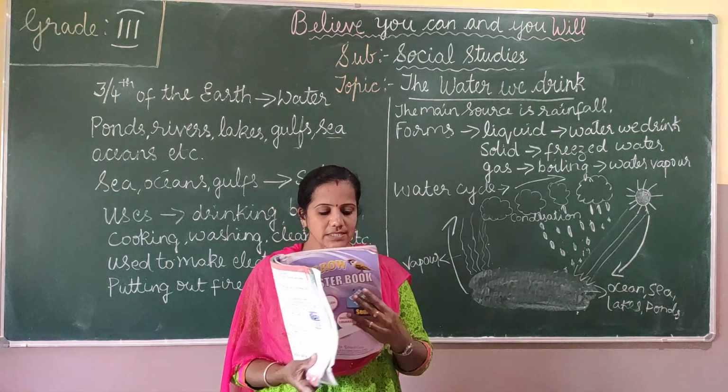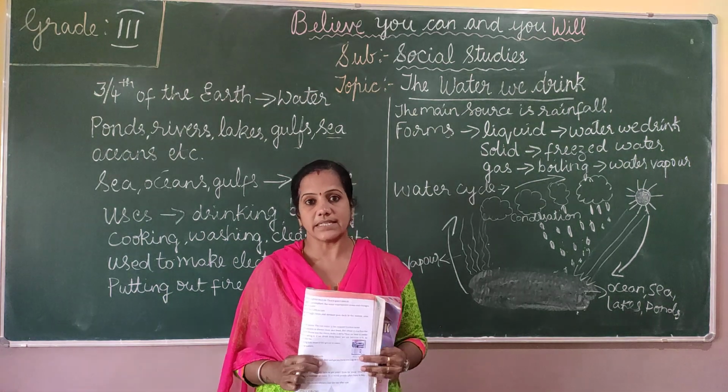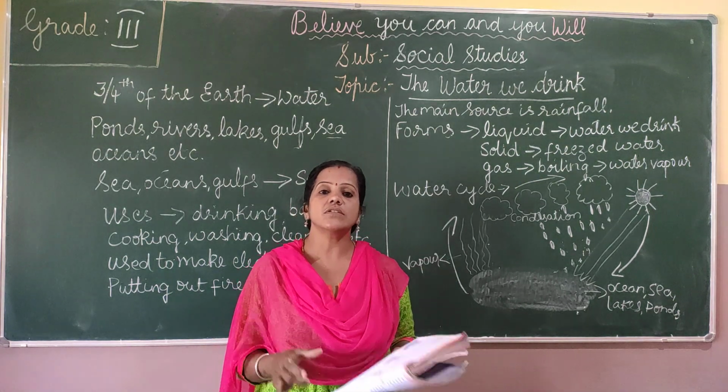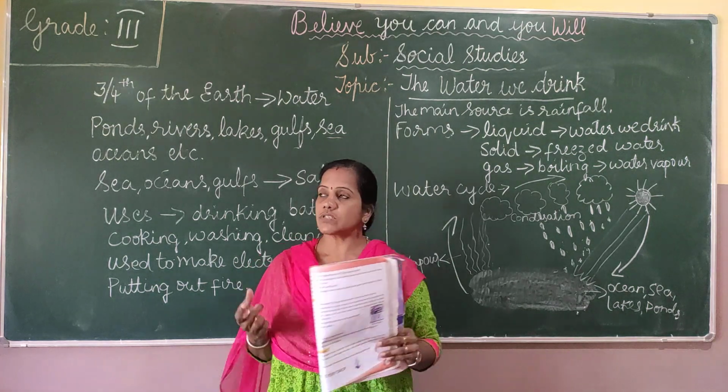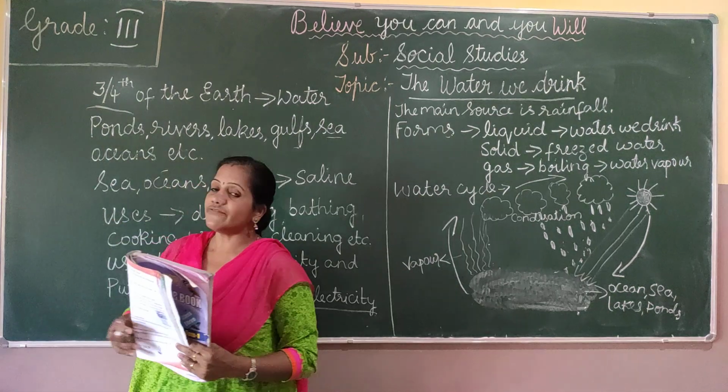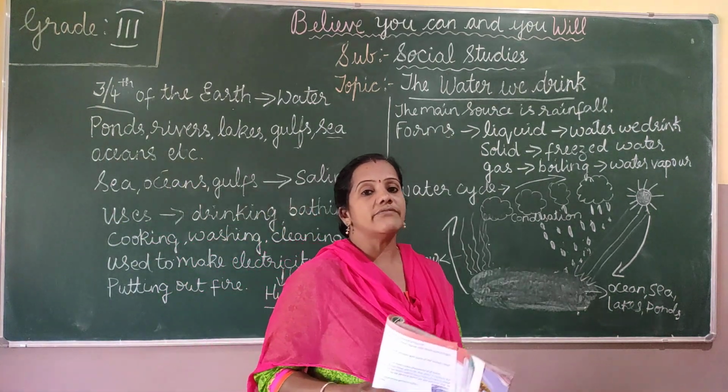So next is the water cycle. What is this water cycle? We have a fixed quantity of water. As I told you before, three-fourths of the earth is covered by water.